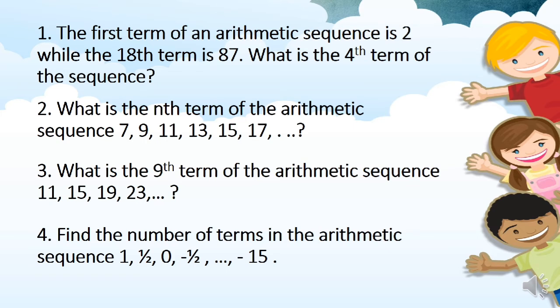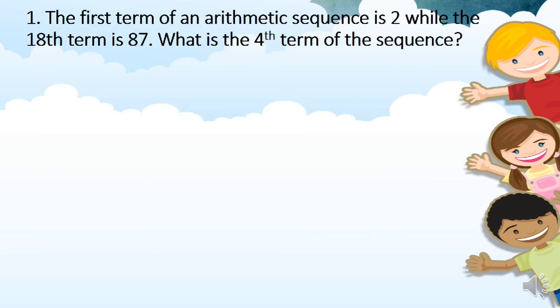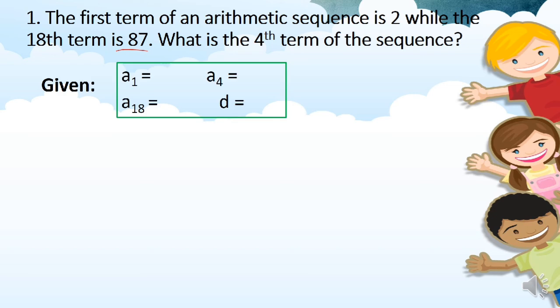Okay, now your turn. We have here 4 problems. Please feel free to pause the video and try to answer this one. So for number 1, the first term of an arithmetic sequence is 2, while the 18th term is 87. What is the 4th term of the sequence? So first is, let's identify the given. So here, we have the first term given, which is 2. And we have 87 as the 18th term, or a sub 18. And our common difference is unknown, and the 4th term is also unknown.